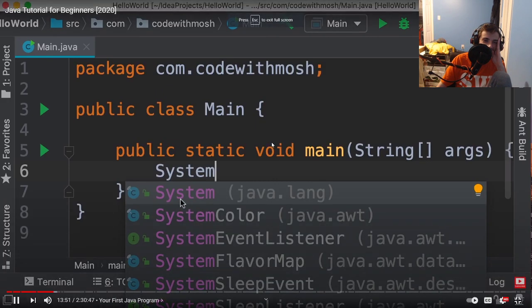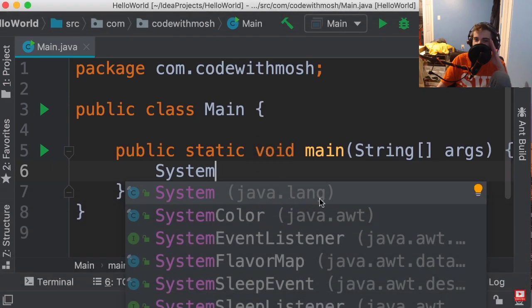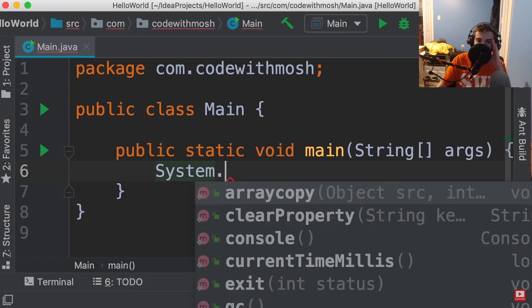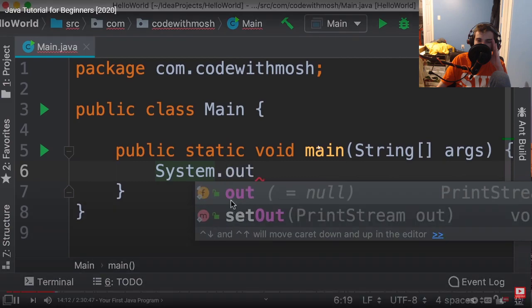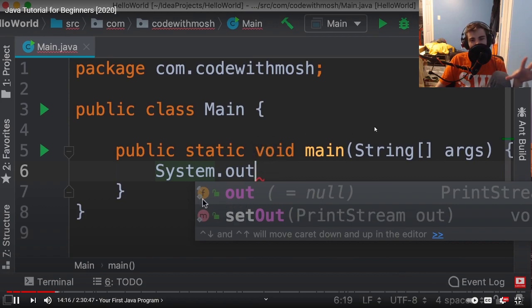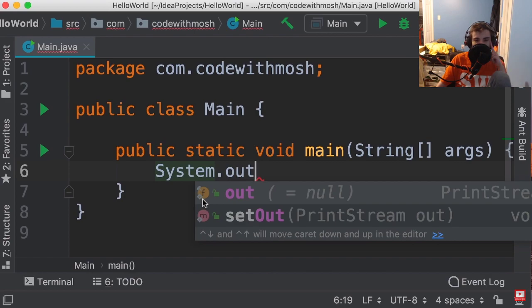In the tooltip, you can see the System class is defined in this package, java.lang. Also, look at this icon on the left side. This indicates a class. Now, inside this class, we have various members. We can use the dot operator to see the members defined in the System class. Now, the member that we're going to access is out. Look at the icon. It's F, which is short for field. We're going to talk about fields in the future, when we talk about object-oriented programming.